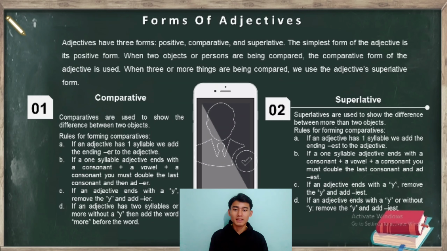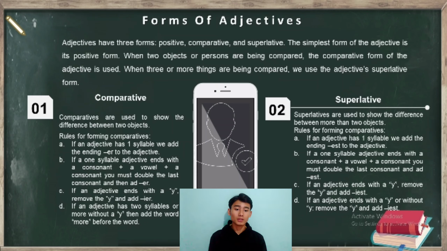Form of adjective. An adjective has 3 forms: positive, comparative, and superlative. The simplest form of the adjective is the positive form. When 2 objects or persons are being compared, the comparative form of the adjective is used.